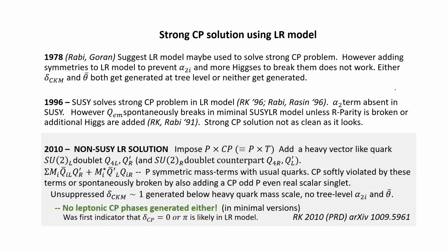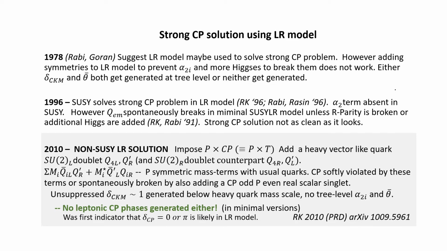Now, supposing the leptonic CP phases are 0 and alpha 2I is 0, or they don't exist, then there must be a strong CP reason for that, a solution for that. So here's the history of solving the strong CP problem. In '78, Ravi and Goran suggested that the left-right model might solve the strong CP problem.